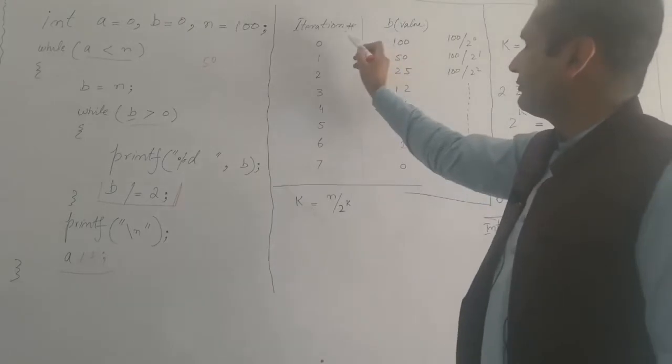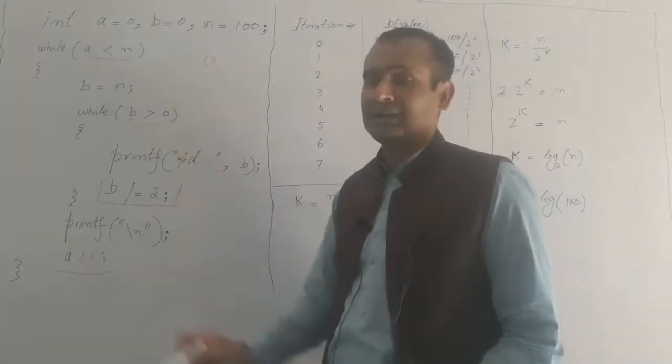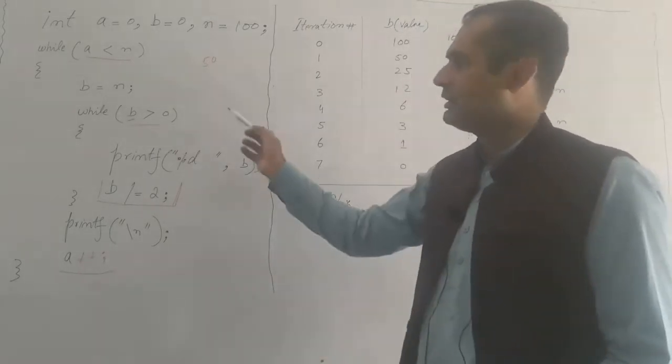In the first iteration of this loop, when a was 0, b was assigned the value of n, and n is currently 100.